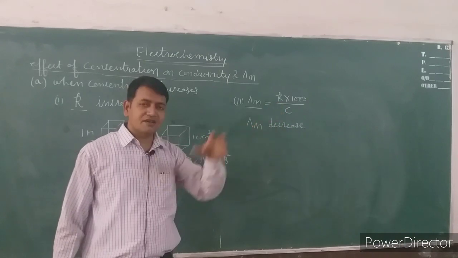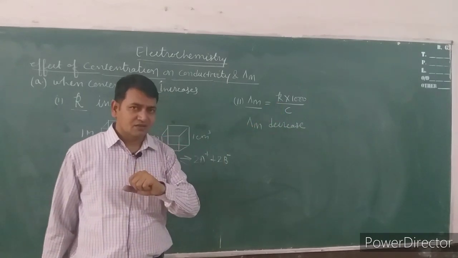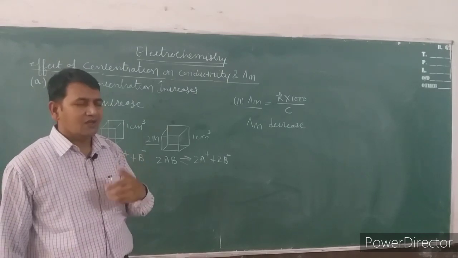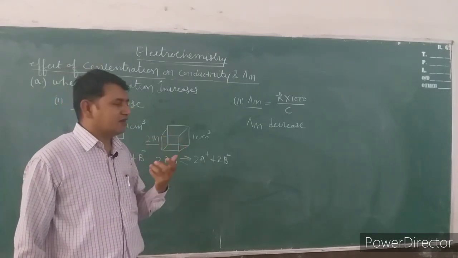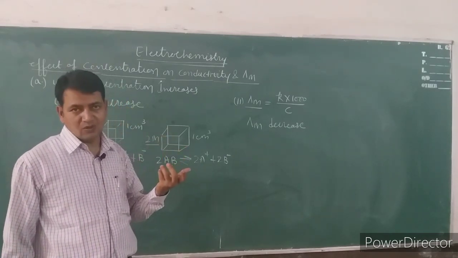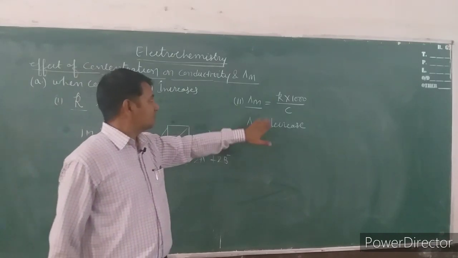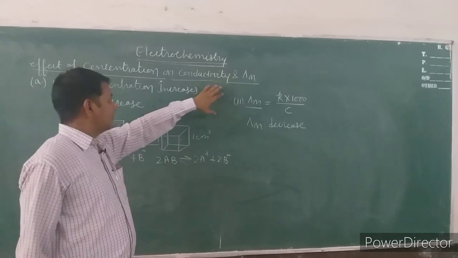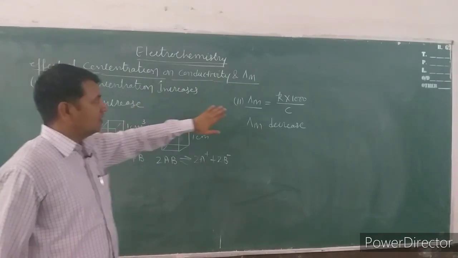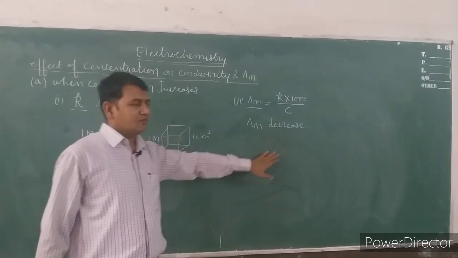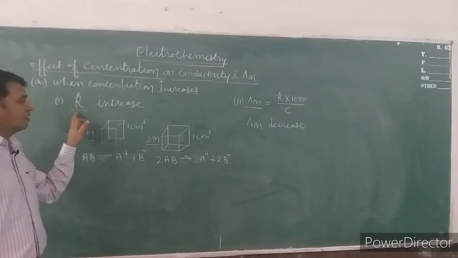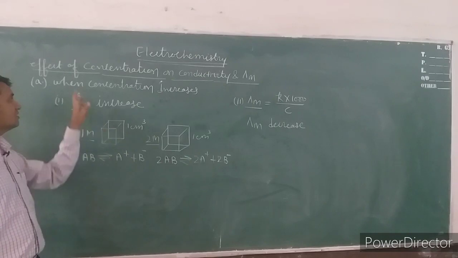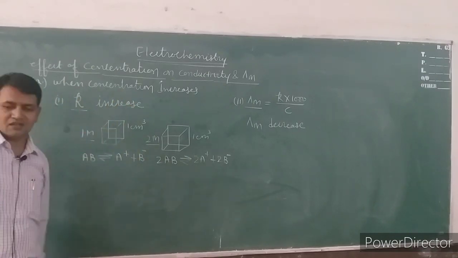So, when there is a greater attraction, their speed will be slow, and when the speed is slow, molar conductivity will be low. So, when we increase the concentration, lambda m will decrease, but conductivity will increase. This is the first case, when concentration increases.